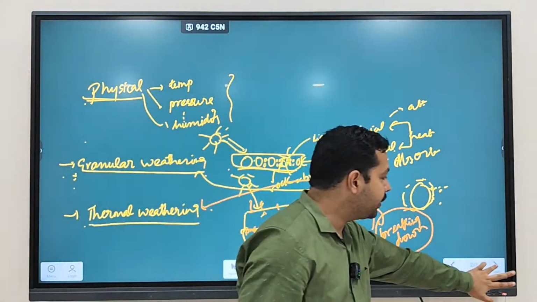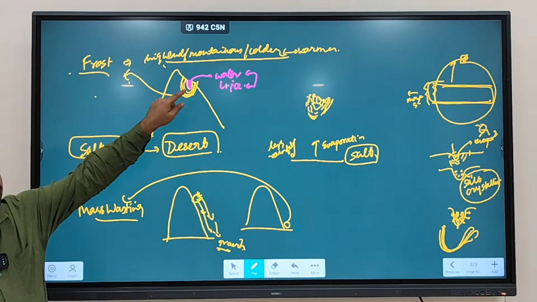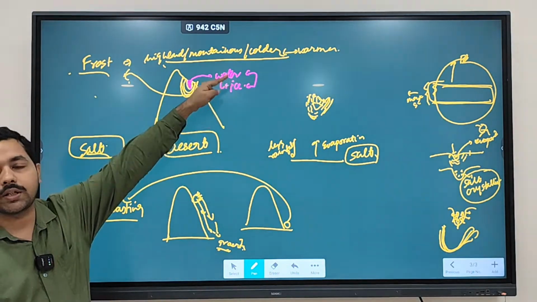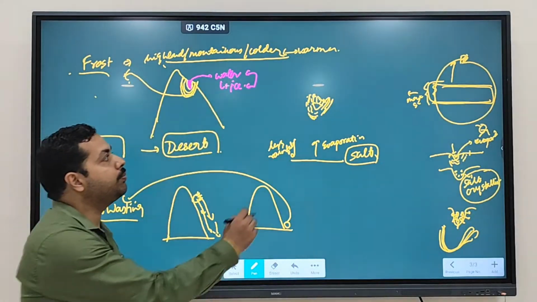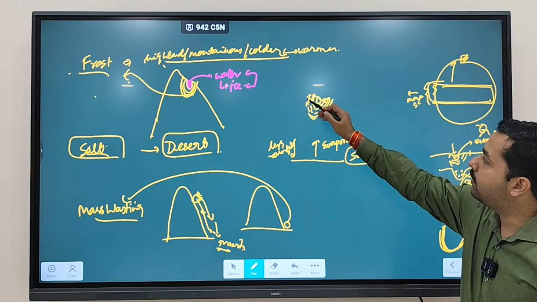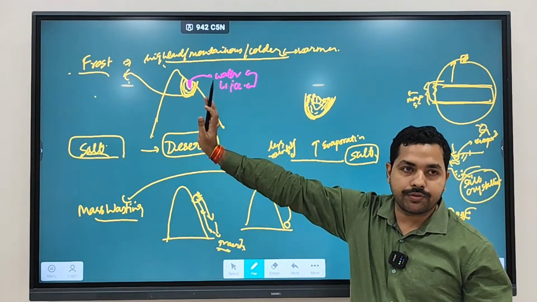The third type of weathering? Frost weathering. Where will frost weathering occur? In the highland region. We discussed here the water will convert into ice, and ice will convert into water. It will put pressure on the underlying rock. As a result, the hole will further get elaborated, and this type of weathering is referred to as frost weathering.